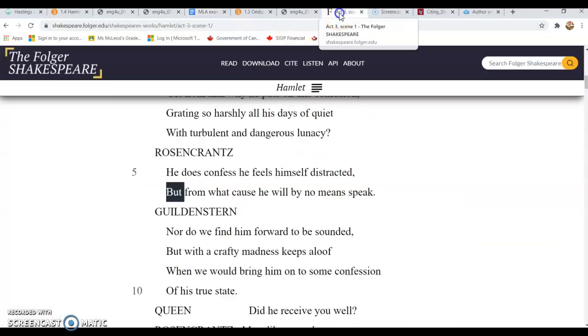So I'm going to use this particular source so that I can know what act, scene, and line numbers, and you have to be consistent. Whatever source you use, that's the one you have to cite in your works cited page, and that needs to link to the line numbers that you have cited in your in-text. So just make sure that you're consistent with that, with whatever source you use. You can use this one, or you can use any other source that has line numbers.